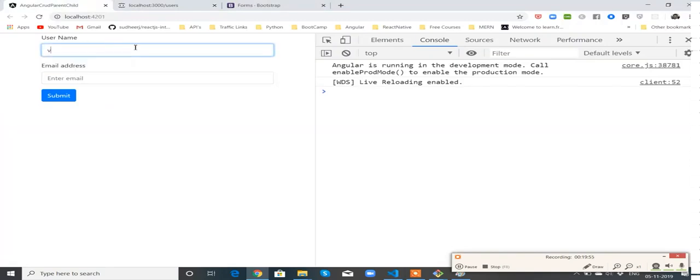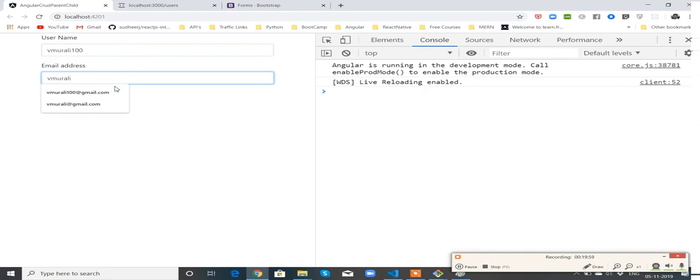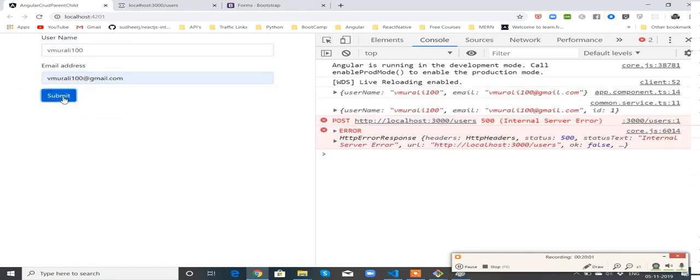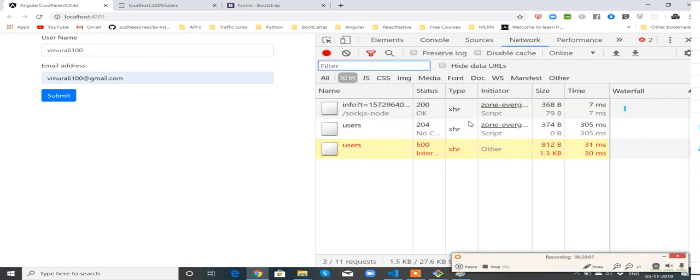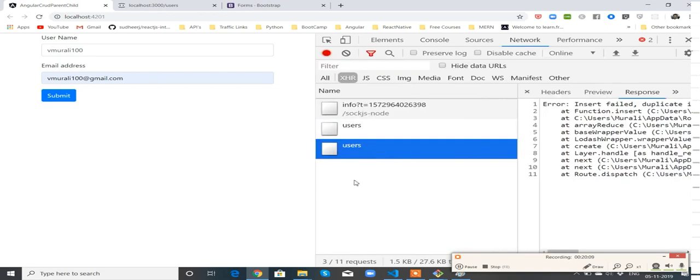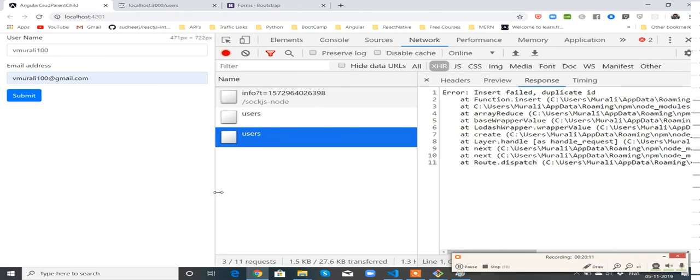Okay, now let's go to this. There is some problem. What was the problem? Let me check: duplicate ID. Oh, it is a duplicate ID.